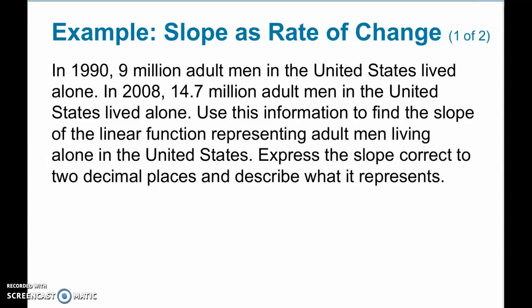So we are looking to find the slope of the linear function that is representing the adult men living alone. I also need to take that answer, express it to 2 decimal places, and I want to describe what it represents. So I'm going to write a sentence about what it represents in the end.